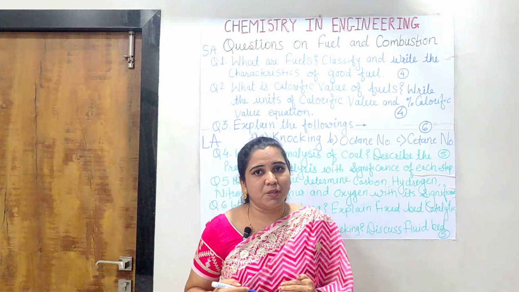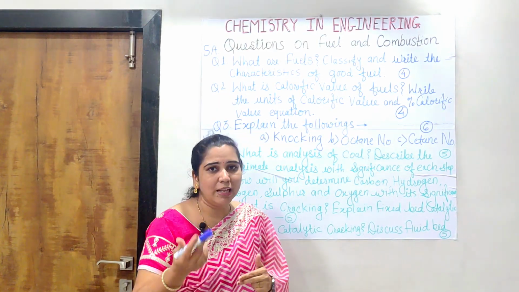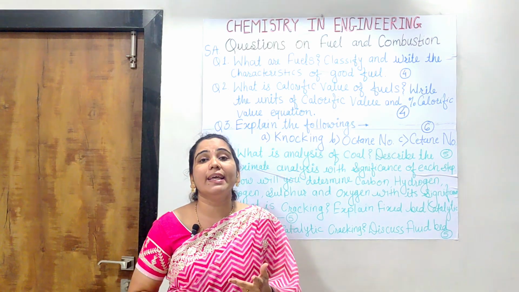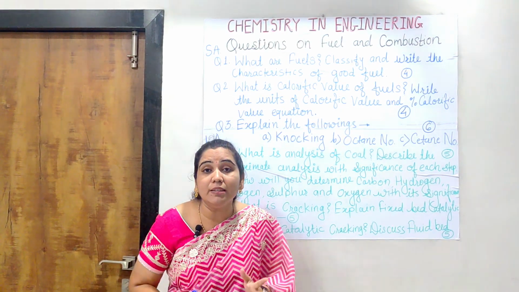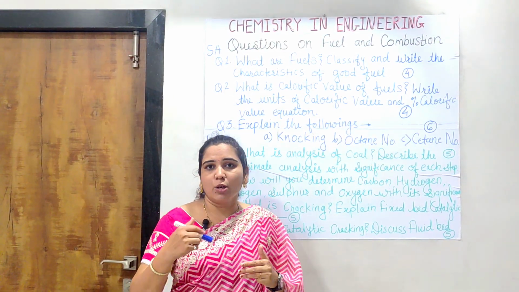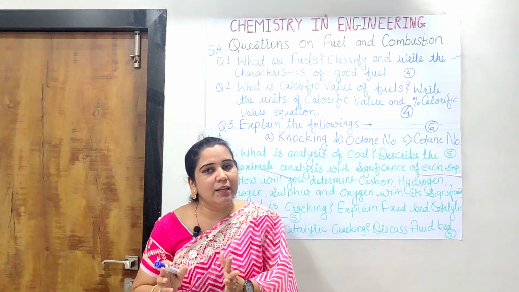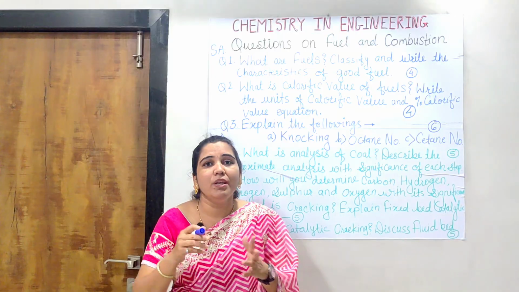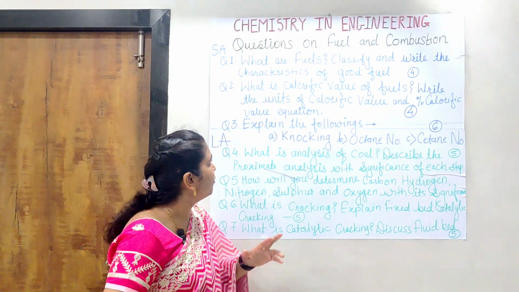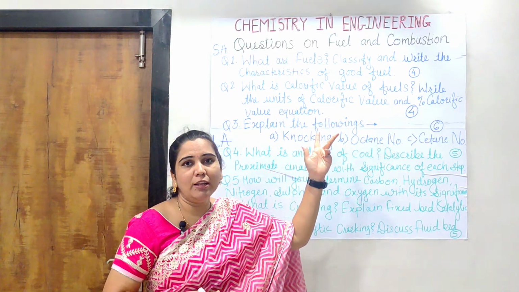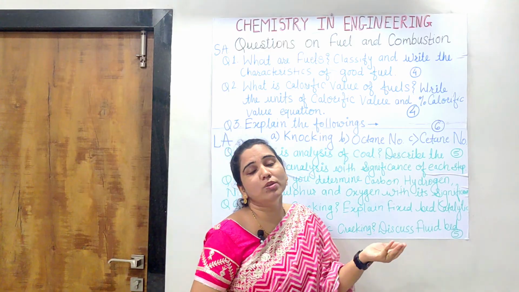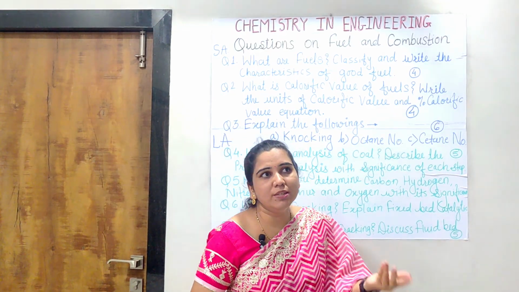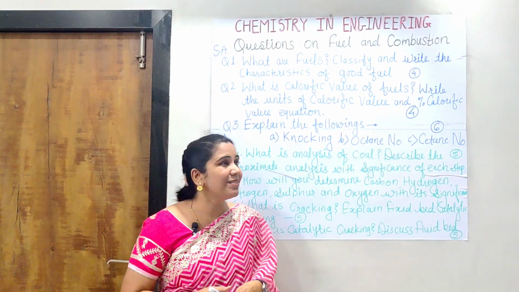And then its types, that is the higher calorific value or gross calorific value, and the net calorific value, and what is their relation, that is, the gross calorific value is equal to the net calorific value plus some constant amount. So that is to be derived here. And after that, you have to write the units of calorific value, what are the units in joule, in CGS units, in MKS units, in SI units, like that.